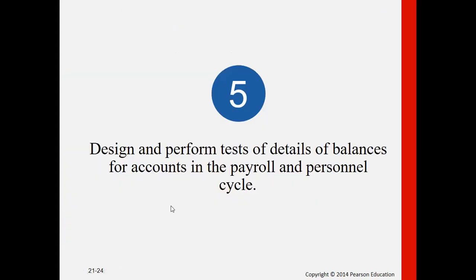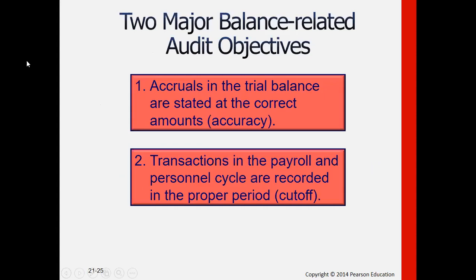Next, fifth objective, we design or perform test of details of balances for accounts in the payroll and personnel cycle. So in this particular case, there are two major balance related objectives that we have to take note. And then they are shown here as number one, accruals in the trial balance are stated at the correct amounts. So this is on the accuracy transaction related audit objective. And then also the cutoff, they are recorded in the correct accounting period.